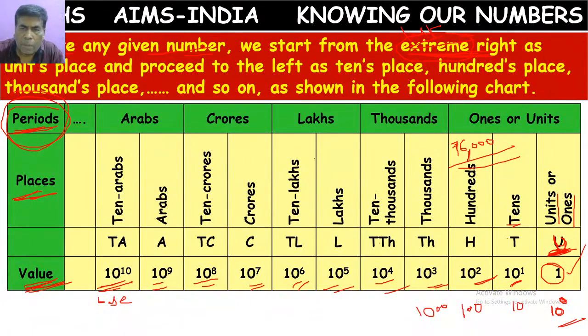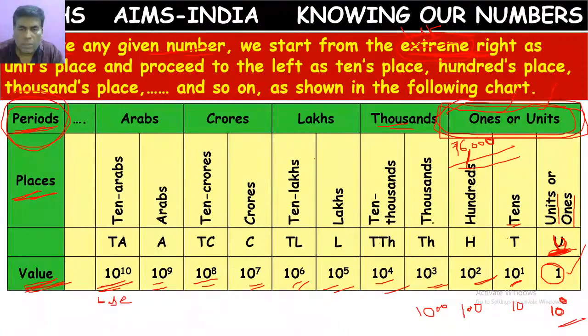Because according to the Hindu Arabic number system, the units place, tens place, and hundreds place are considered as one period, the ones period or units period. These 3 place values are grouped into one period. So after this period, you have to keep a comma.